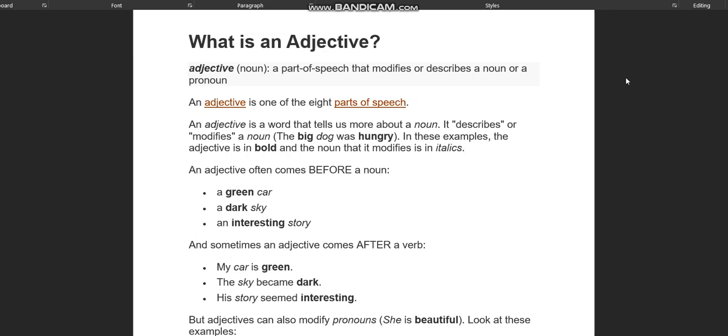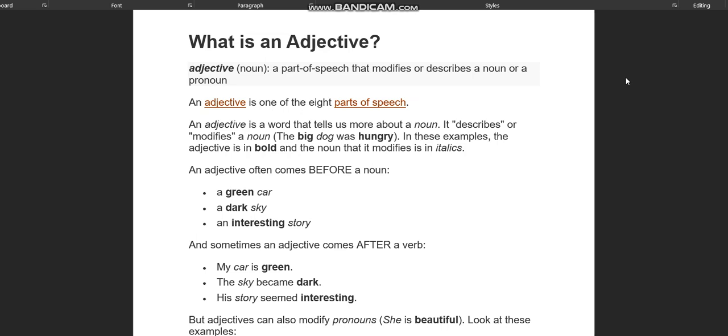Now, what are nouns? We have already learned in the last revision lecture that a noun is the name of a person, place, animal or thing. And when that name of a person, place, animal or thing is being described, then it is known as an adjective. Okay. Adjective is a part of speech that modifies or describes a noun or pronoun.